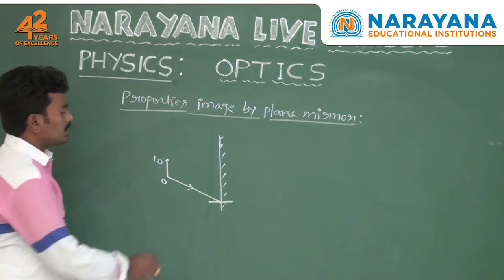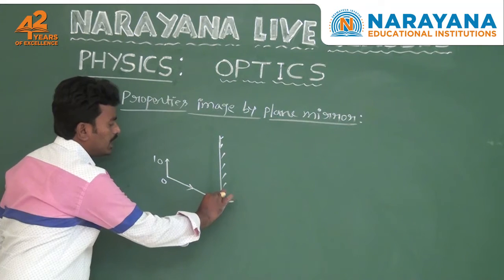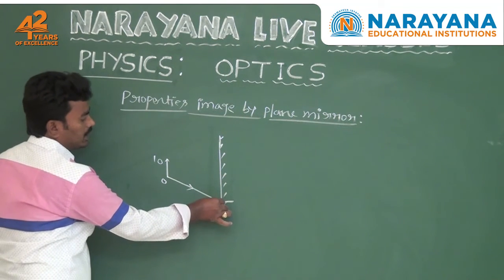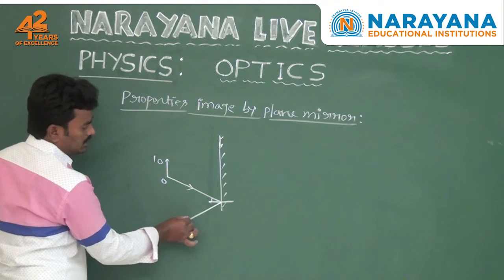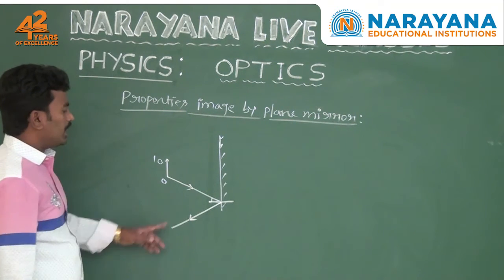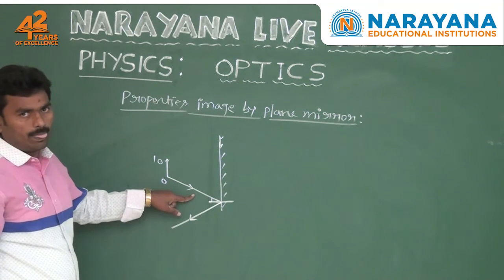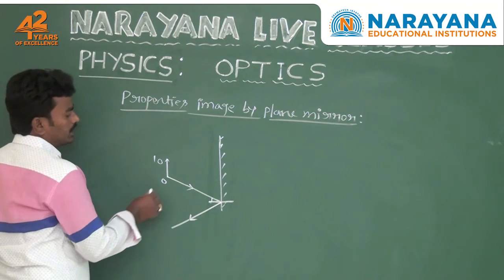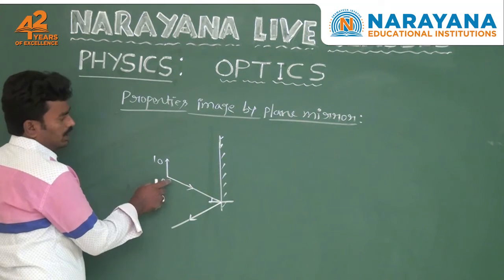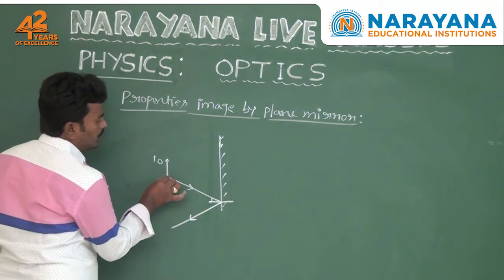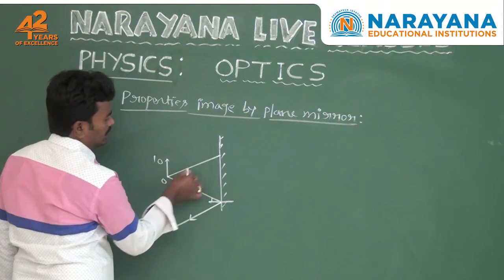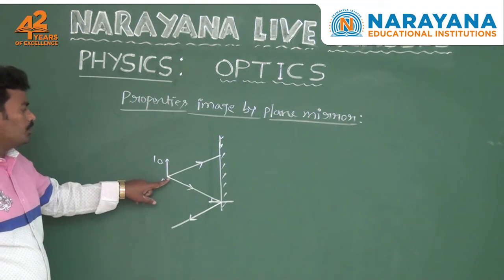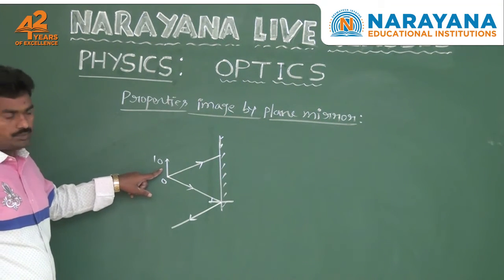Reflected ray means the angle between the incident ray and the normal is a certain angle. At that same angle, the reflected ray comes back into the same medium, like this. So this is the reflected ray of the first incident ray. Next, you take another incident ray from point O only, like this. So this is the second incident ray coming from point O of the object.